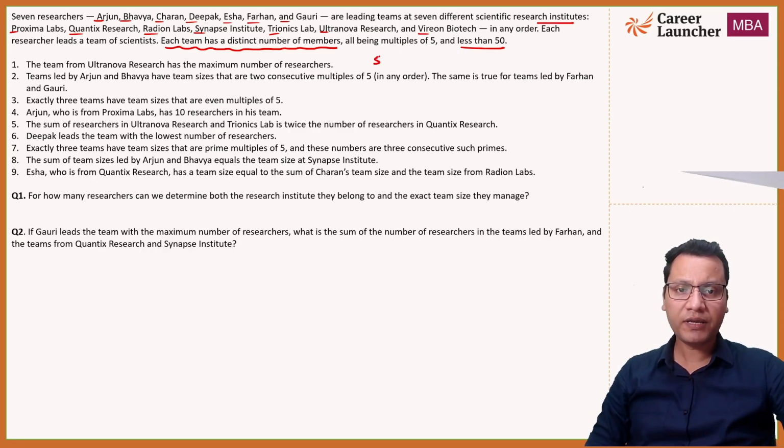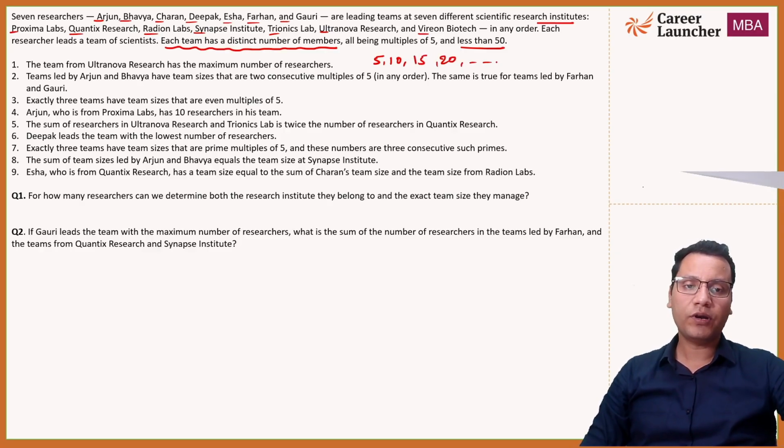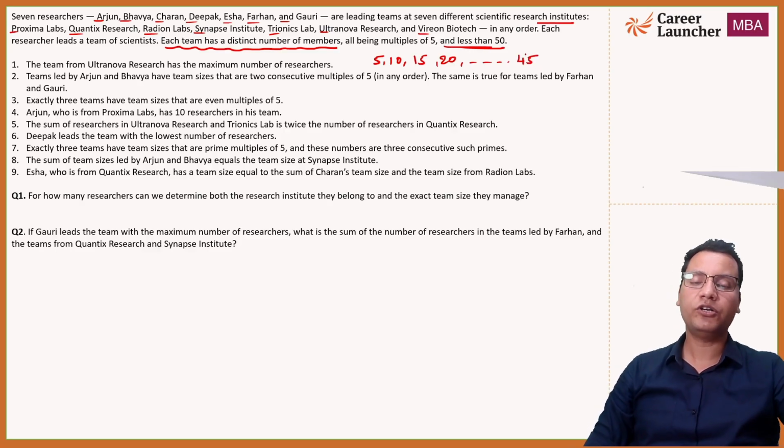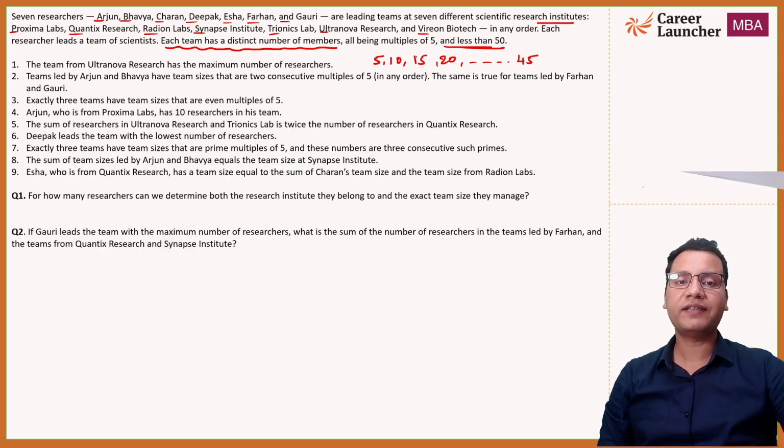Multiples of 5 means 5 into any natural number. So 5 into 1, 5 into 2 is 10, 5 into 3 is 15, 20, and so on. And this is less than 50, so this will go till 45. So 5, 10, 15, 20, 25, 30, 35, 40, and 45. So these are the 9 possibilities that we have for the team members. Now let's read the remaining given statements once, then we'll solve the set.